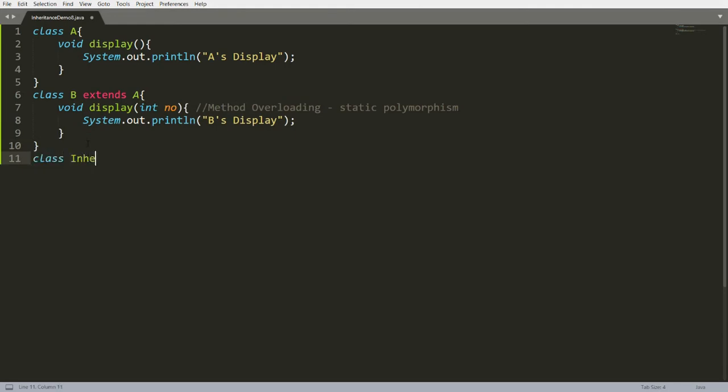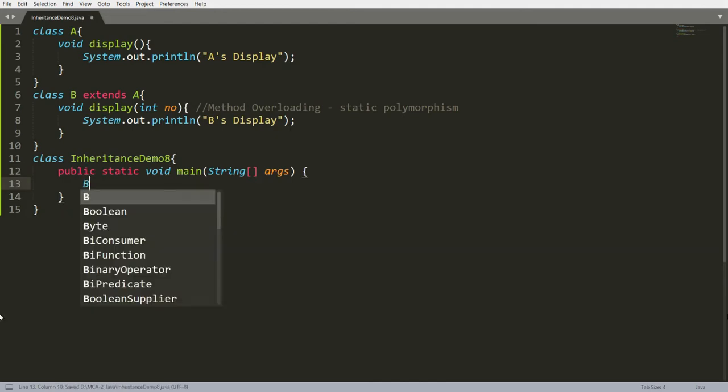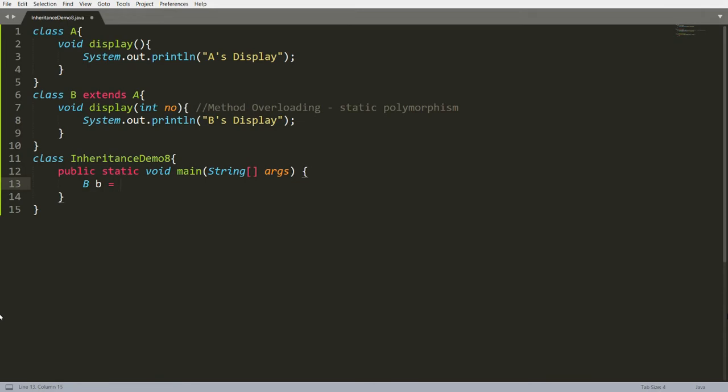Let me write here inheritance demo 8, and here I'm declaring the function main. Now, for example, if I create an instance bb equal to new B, B can access the display function of the father. B can access its own display function also.